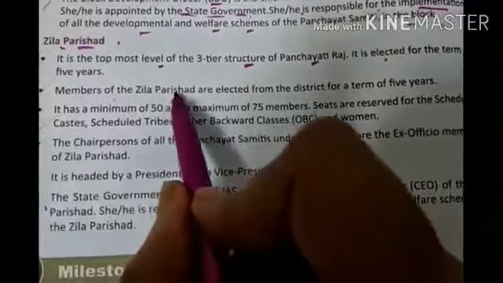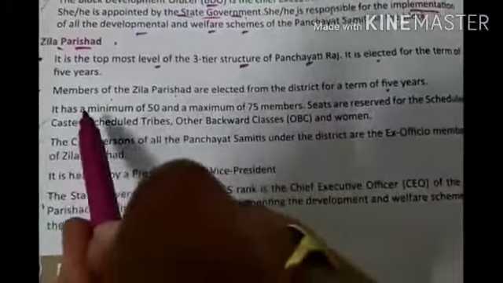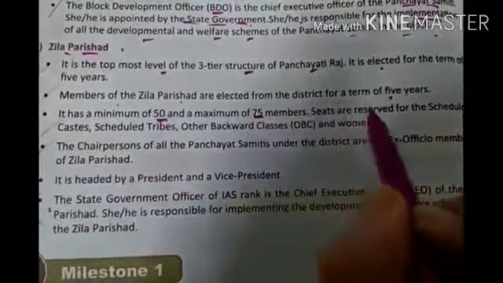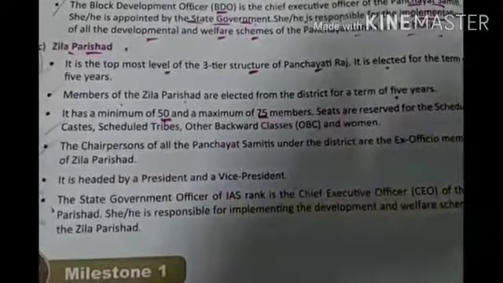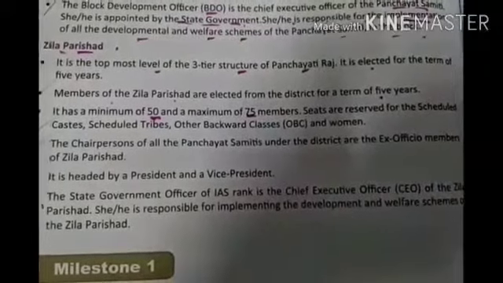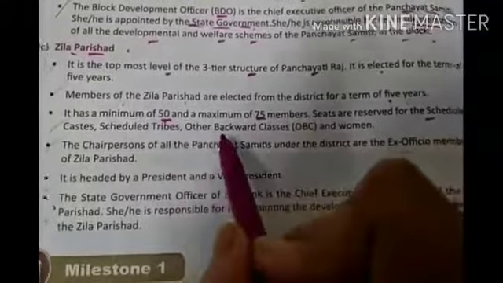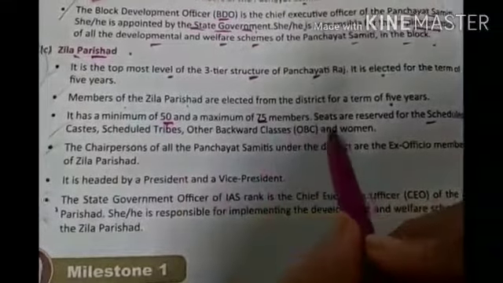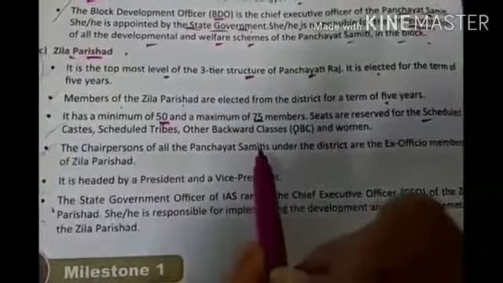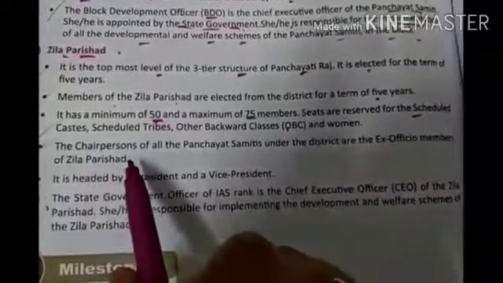The members of the Zilla Parishad are elected from the district for a term of 5 years, and it has a minimum of 50 and a maximum of 75 members. Minimum इसमें 50 होते हैं, लेकिन maximum इसमें 75 members होते हैं. Seats are reserved for scheduled castes and scheduled tribes, other backward classes and women, OBC, other backward classes. The chairpersons of all the Panchayat Samitis under the district are the ex officio members of the Zilla Parishad.